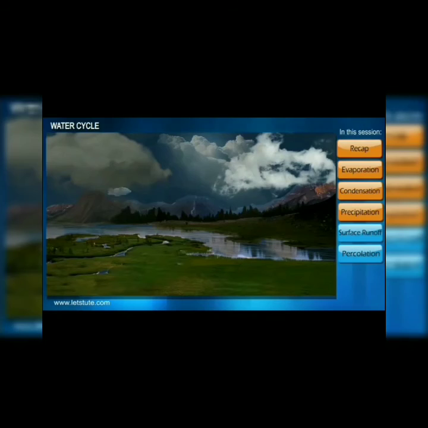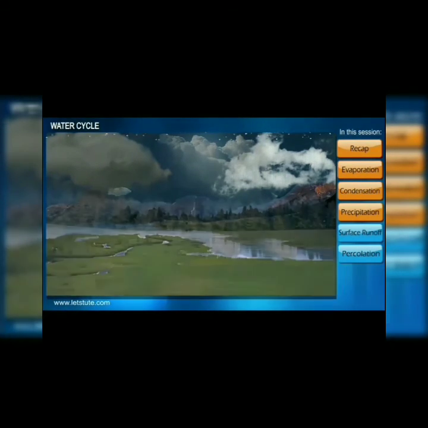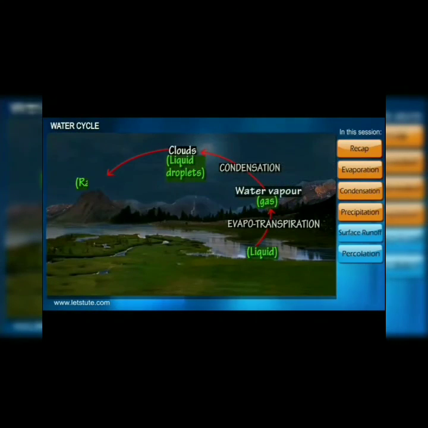That process is called precipitation. In the precipitation process, water from the clouds falls down on the earth as rain, snowfall, sleet or fog. So rain or snow forms by the precipitation process.